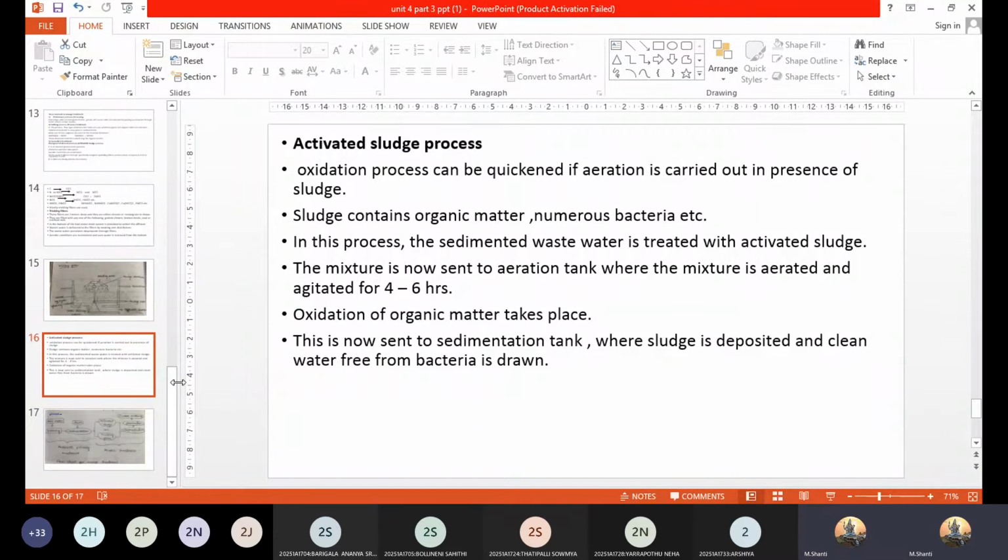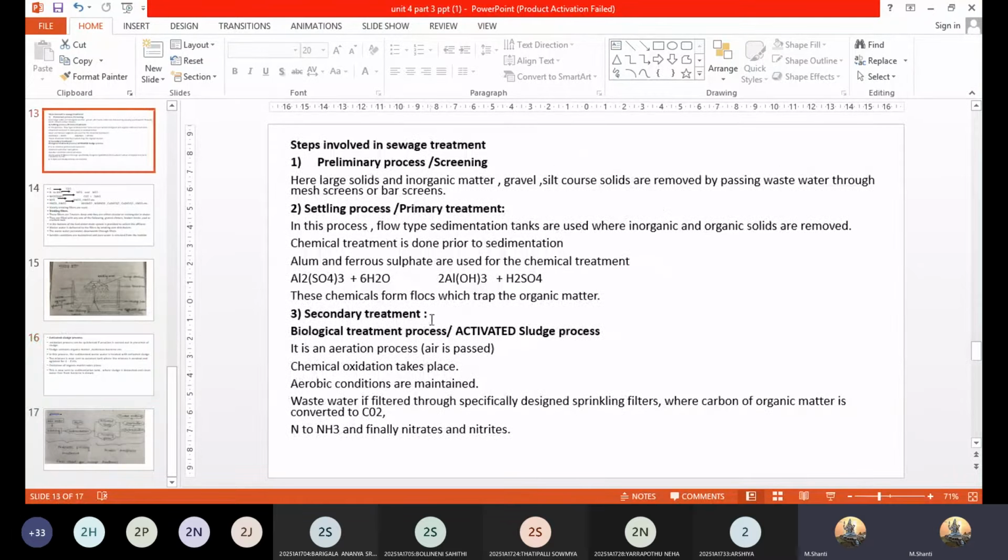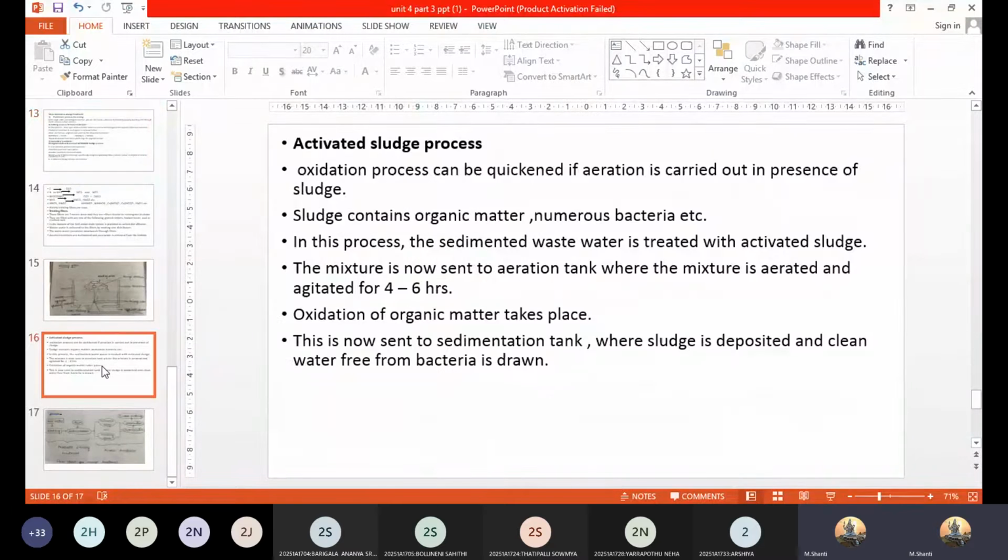While you are describing the secondary treatment, first you have to talk about either the biological treatment process or the activated sludge process. Either way is fine, but you have to mention both the methods here, girls. Now coming to the activated sludge process.